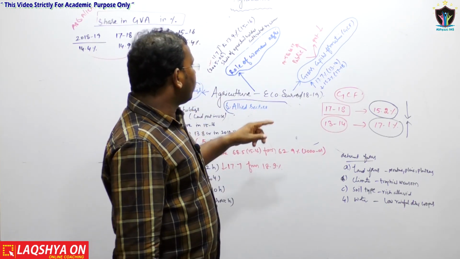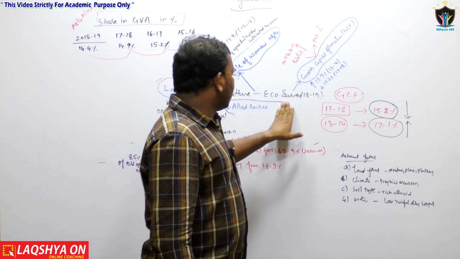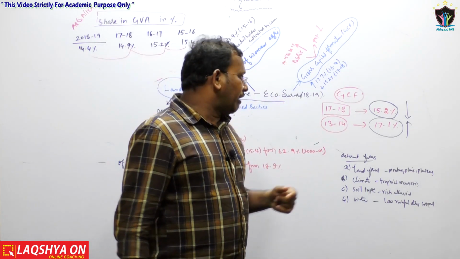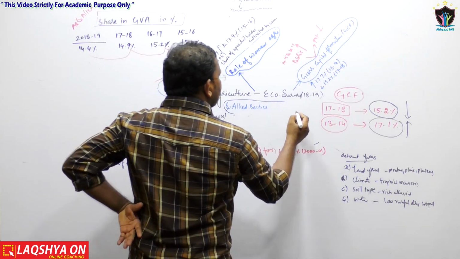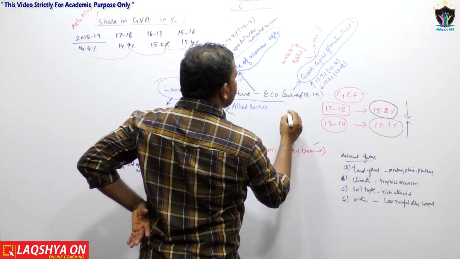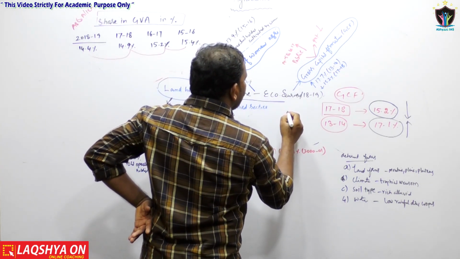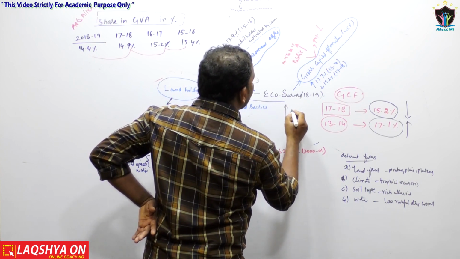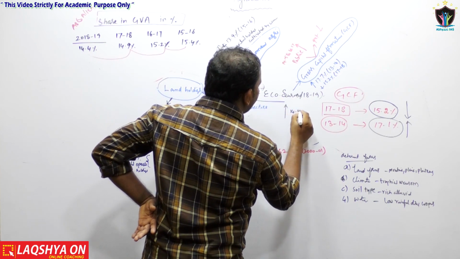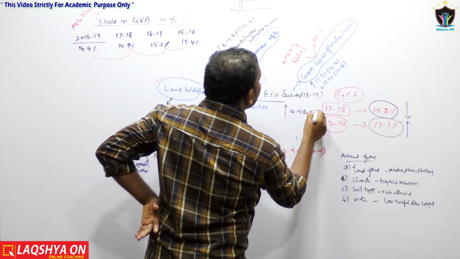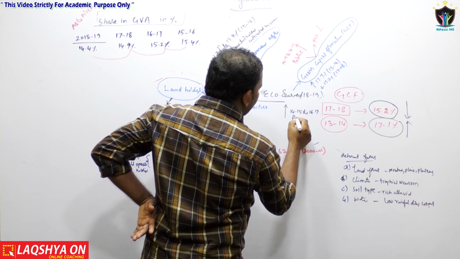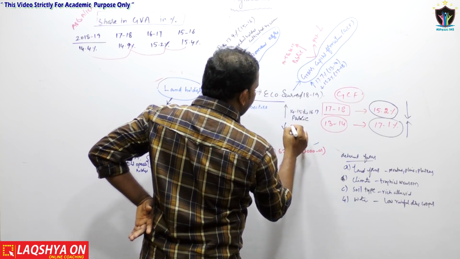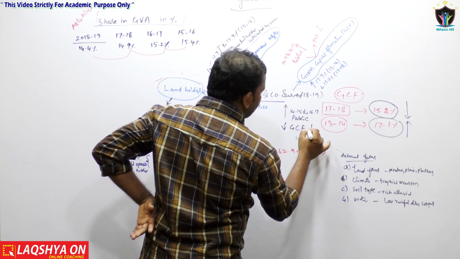Now if I compare the gross capital formation from the public as well as the private, as far as the public is concerned, the public gross capital formation has increased from 14-15 to 16-17, whereas the private gross capital formation has decreased.